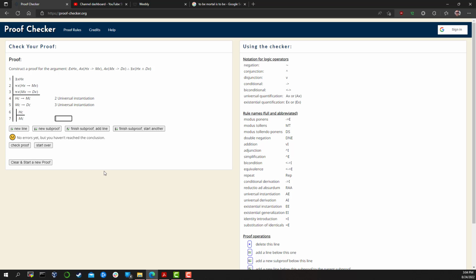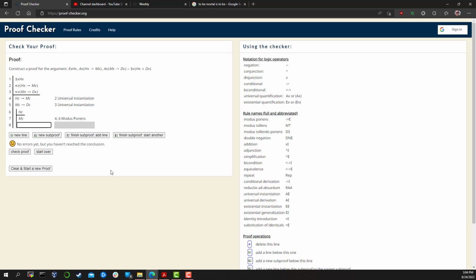So that's line 4 and 6. Modus ponens. Next line, now that we have Charlie as a mortal, we can get that Charlie dies the same way. So line 5 and 7, modus ponens.